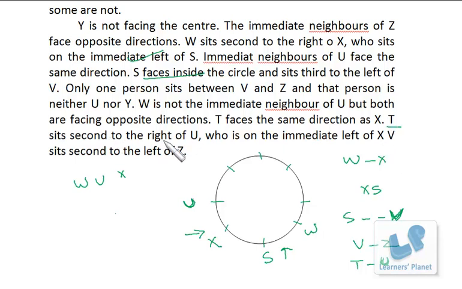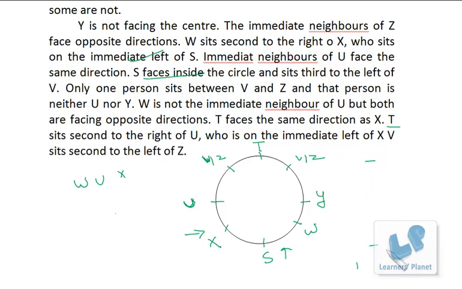Now T sits second to the right of U. That means between T and U only one person is there. So T cannot be here, so T has to be here. Now S and V. So either V is here or here. And then between V and Z only one person. So we just mark these positions for V and Z, either V or Z over here or over here. Then we are left with just one person, that is Y. Okay, so all the arrangements are done.